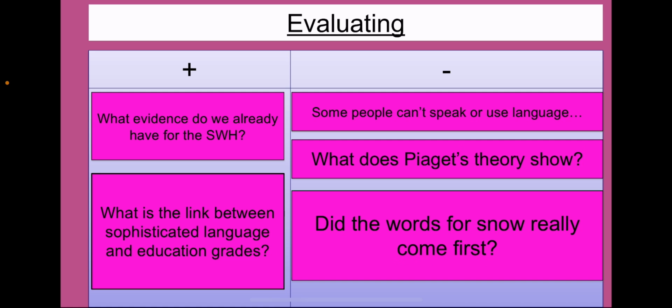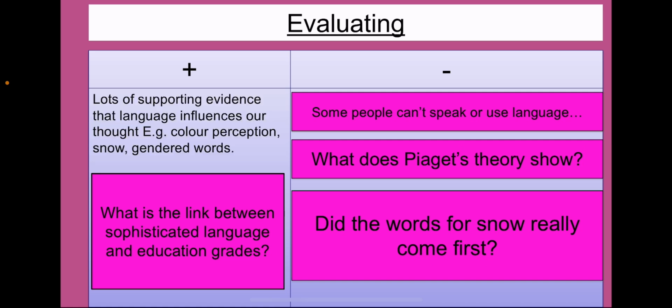Well, firstly, you've already got a lot of supporting evidence. So you can refer back to the video, you can mention the supporting evidence for the theory, and then you can back it up with the perception of colours between English and Russian people, the use of Eskimos, the use of gendered objects. You've got plenty of evidence there to say that the Sapir-Whorf hypothesis has evidence to support it.